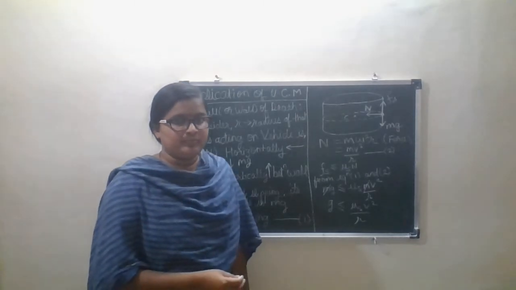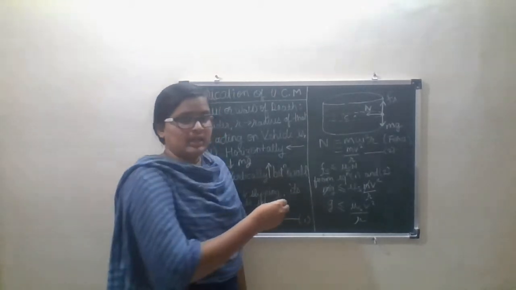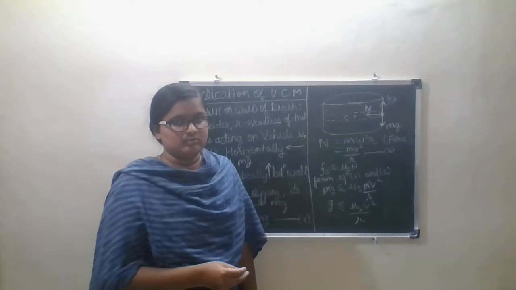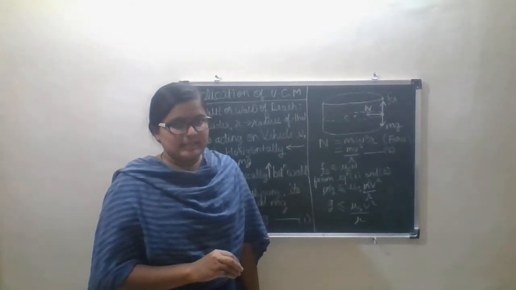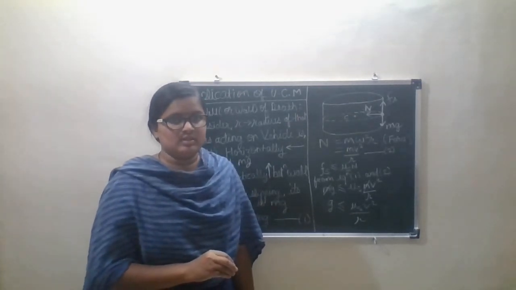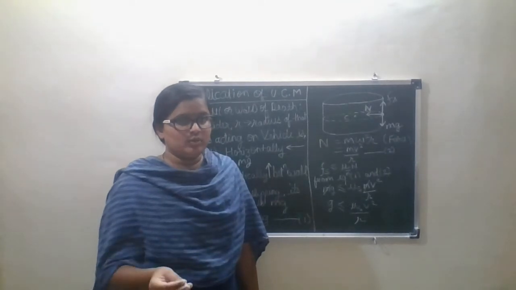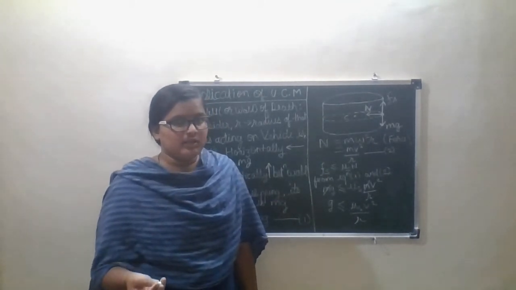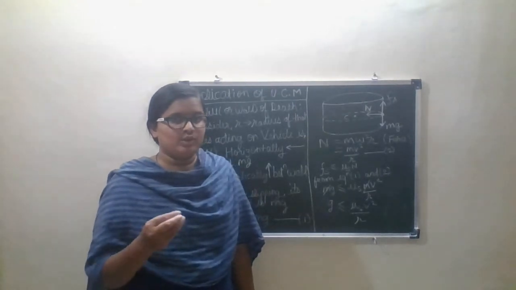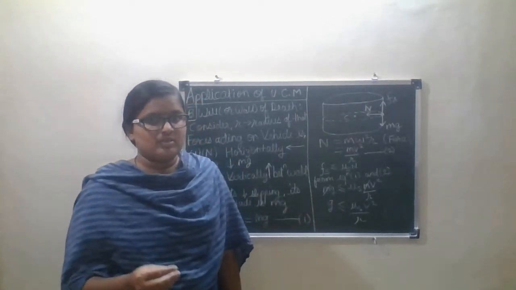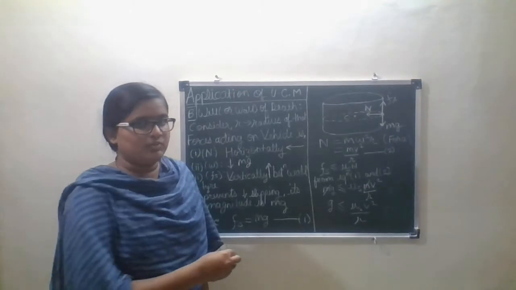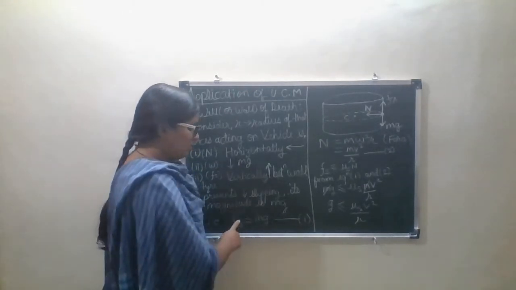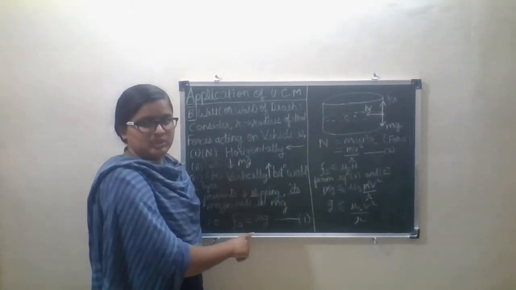Understood? Once again, I will repeat. Fs, static friction, is less than or equal to mu s into capital N. So substituting the value of static friction Fs from equation 1, here you can see it is equal to mg.